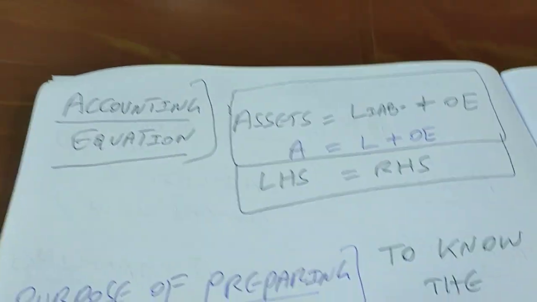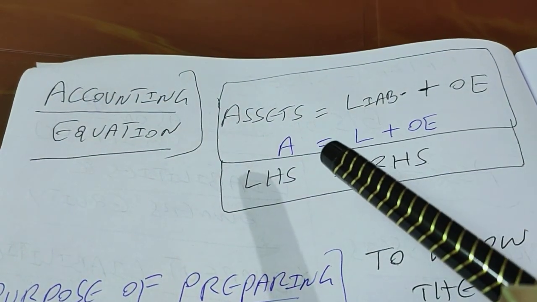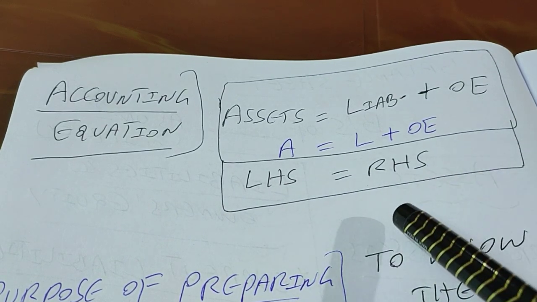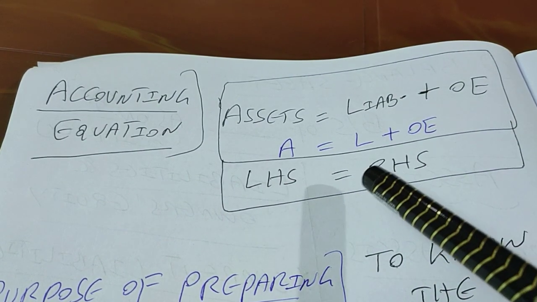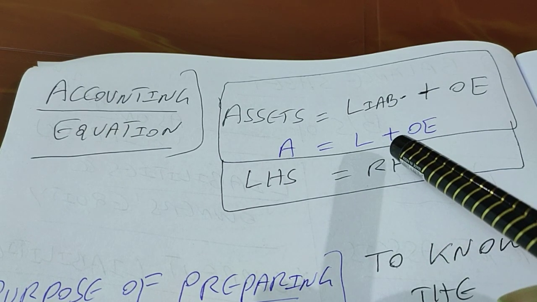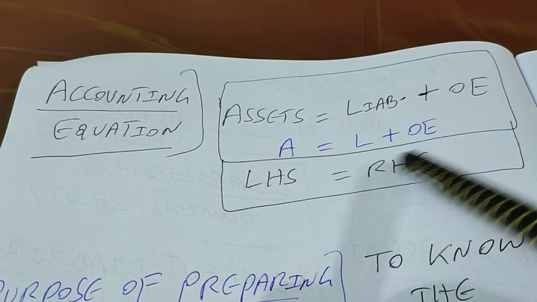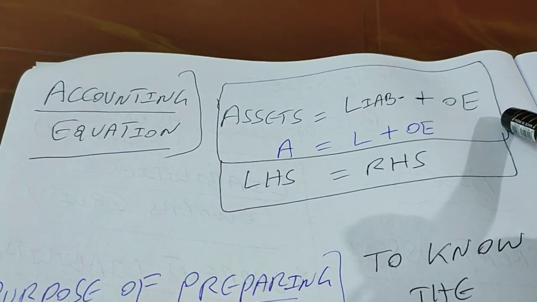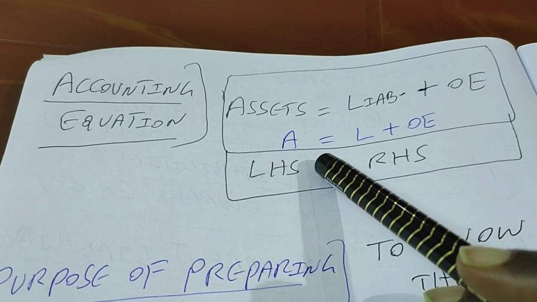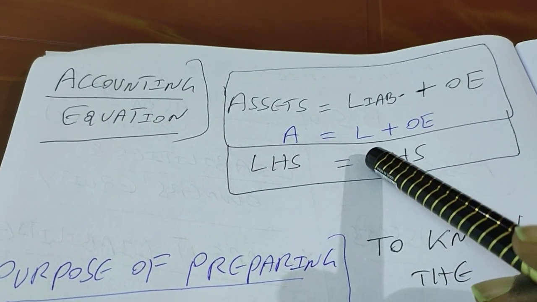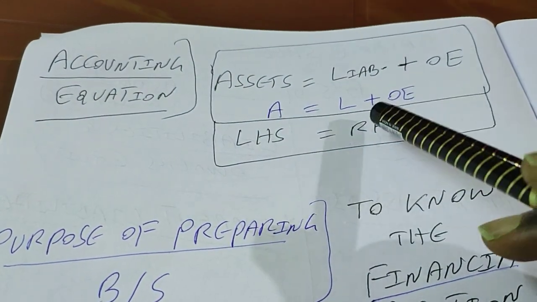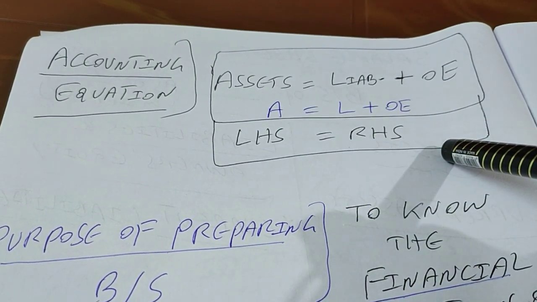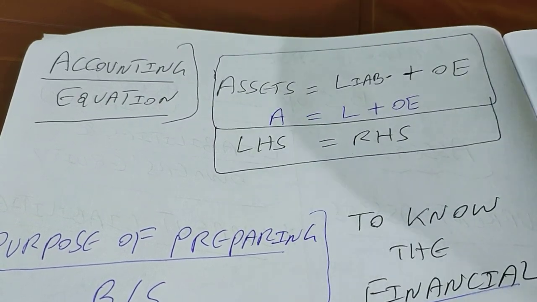Every accounting student should first start with this. It is an equation in accounting which says that at any point of time every organization should balance the total of assets with the total of liabilities and owner's equity. So A, that is assets, is equal to L plus OE, that is liabilities plus owner's equity. So the left hand side is equal to the right hand side.